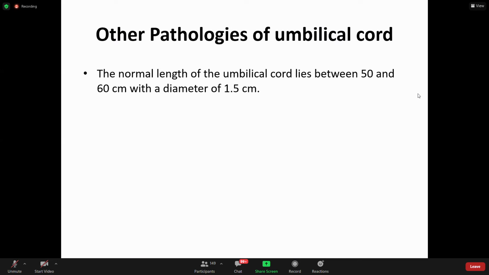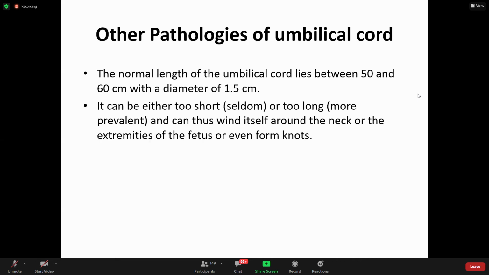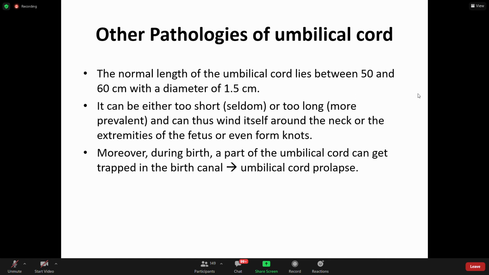Okay, so the normal length of the umbilical cord, we know, is 50 to 60 centimeters, with a diameter of around 2 centimeters. It can be either too short or too long and can thus wind itself around the neck or the extremities of the fetus or even form knots, which will be a true knot. Moreover, during birth, a part of the umbilical cord can get trapped in the birth canal.